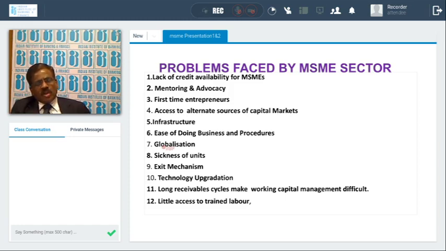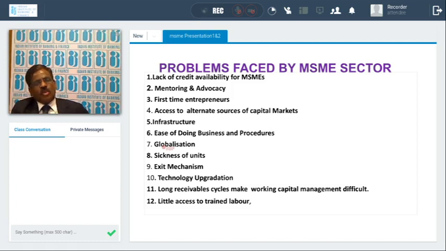And because these are all small units, they do not have proper capital. They have limited capital. They're not able to upgrade their infrastructure. Like your corporates, they're doing infrastructure upgradation every time. Whenever the need is there, they'll be upgrading the technology. Whereas small MSMEs will not be able to, because they do not have much capital. So this is one disadvantage for the MSME, because of this, they're not able to compete with the other corporates as well as the other global companies.